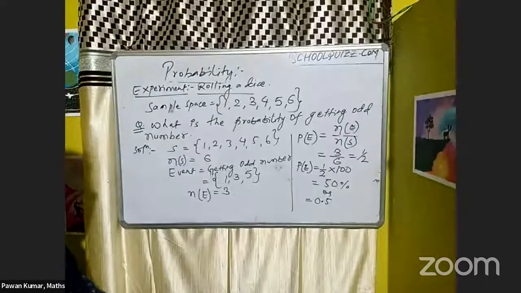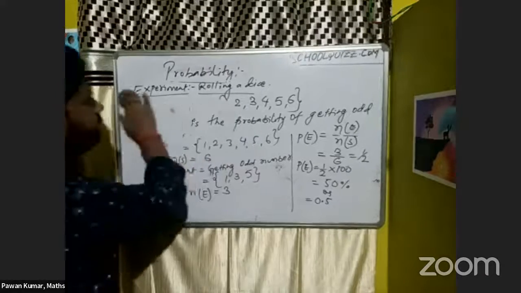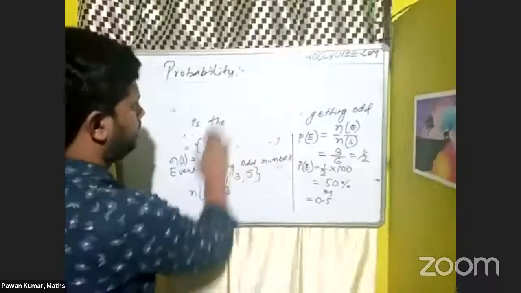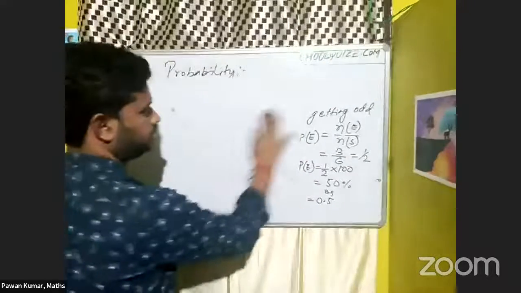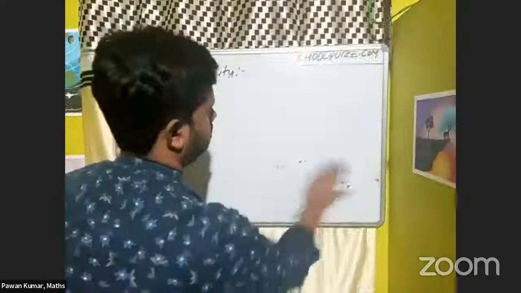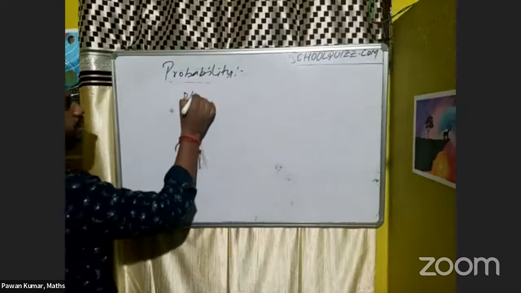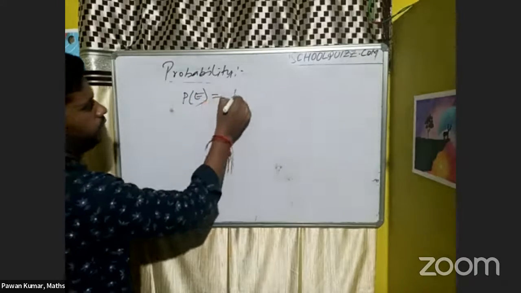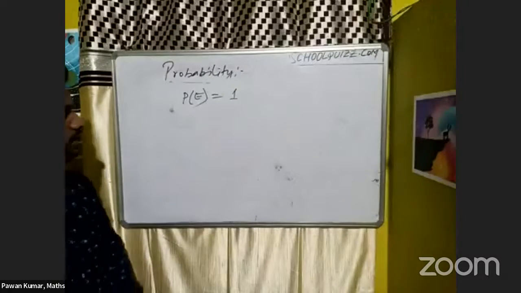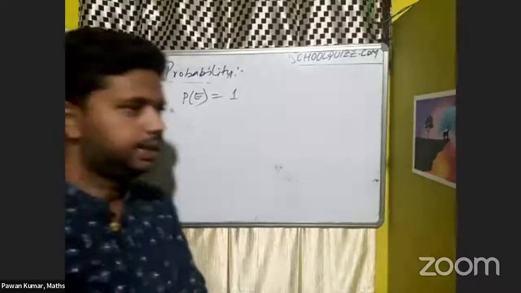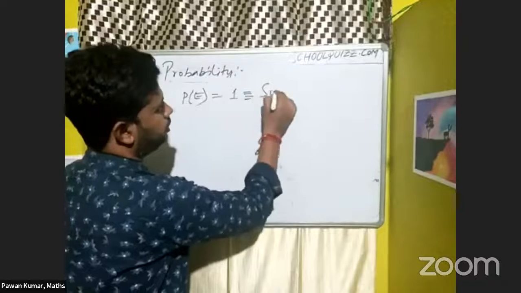So one important thing in probability, an important definition of probability: suppose I'm getting the value of probability of E equals to 1. Suppose here I get 0.25, 0.5, that means 50%. So if the probability of an event is 1, that type of probability we can call a sure event.